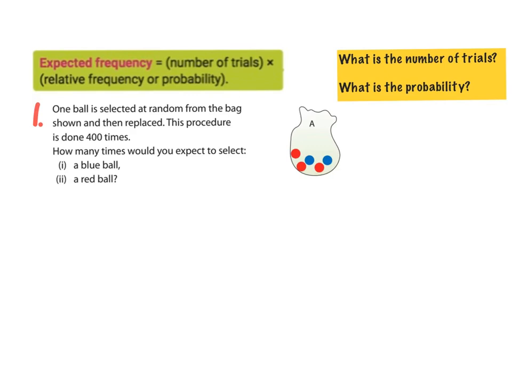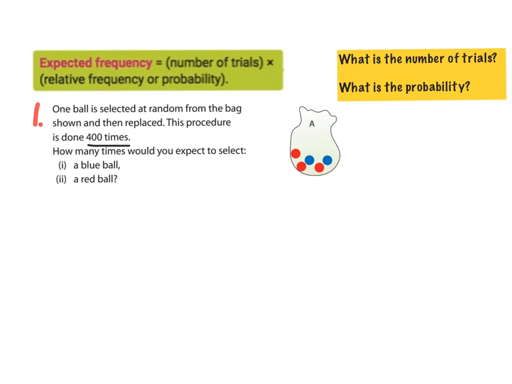For example, if you were to flip a coin 200 times, how many heads would we expect to get? If you were to throw a dice 500 times, how many ones would you expect to get? All those answers are the expected frequency of various events, okay? So we're going to look at this question here. It says, one ball is selected at random from the bag shown, and then replaced. And this procedure is done 400 times. I'm just going to underline that, 400 times. And the first question says, how many times would you expect to select a blue ball?